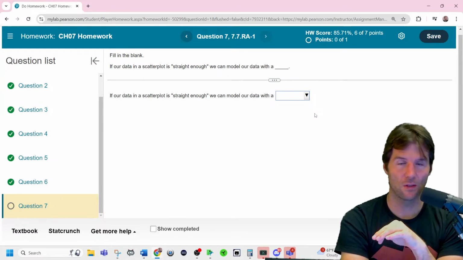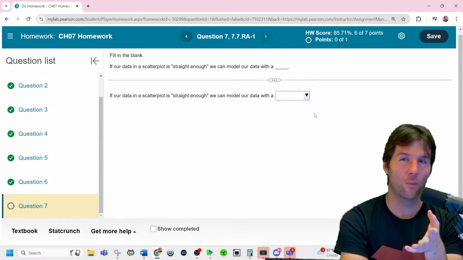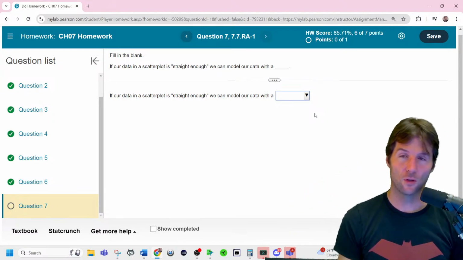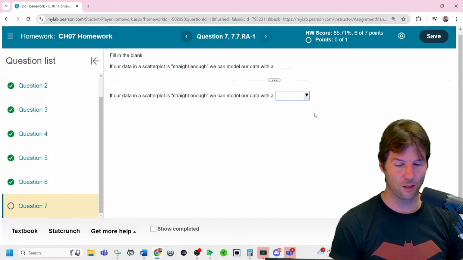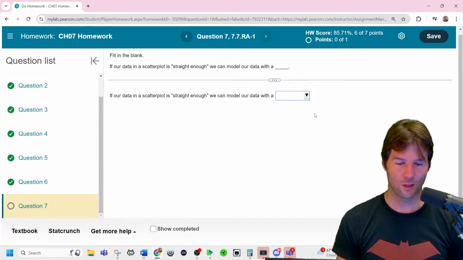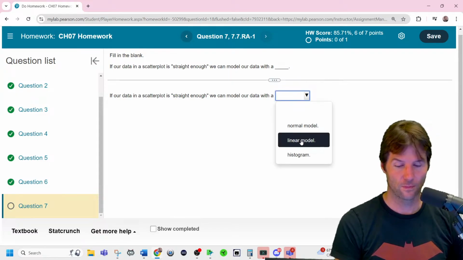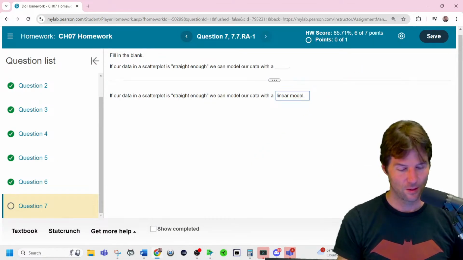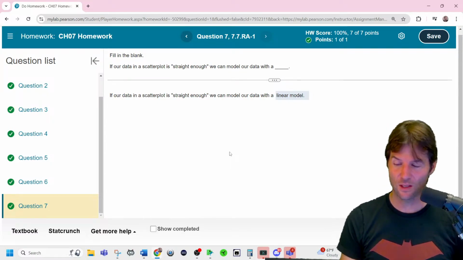No outliers says we should not have outliers. Outliers are bad because they can pull the data in any direction. And then plot doesn't thicken means the model should have about the same consistent strength all the way through the model. So QQ, straight enough, no outliers, plot doesn't thicken. But what does straight enough mean? It is a good idea to add a what to our data. A line. A linear model. Add a line, because that's what we're doing in regression, writing a line. So is it a good idea to add a line? There we go. Does that make sense? Straight enough means the line's a good idea.